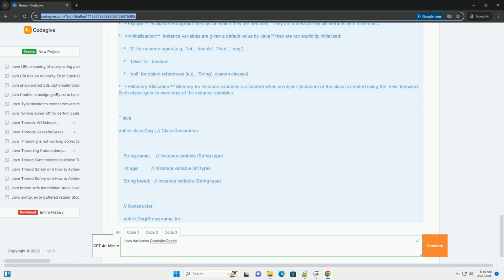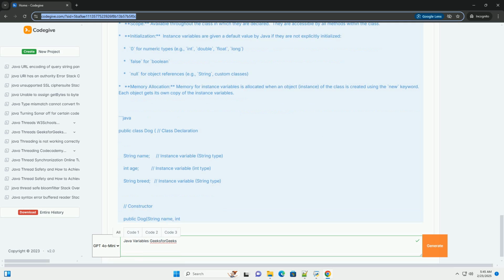Conclusion. Understanding Java variables is crucial for writing effective Java programs. By learning about the different types of variables, data types, naming conventions, and initialization, you'll be well equipped to store and manipulate data within your programs. Practice is key to mastering these concepts. Experiment with declaring, initializing, and using variables in different contexts to solidify your understanding.